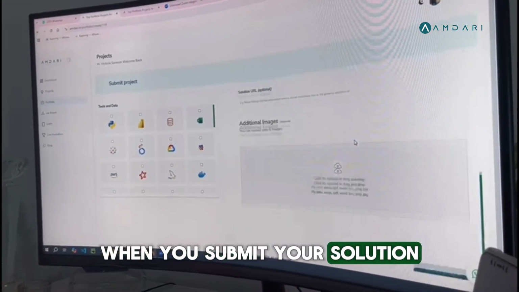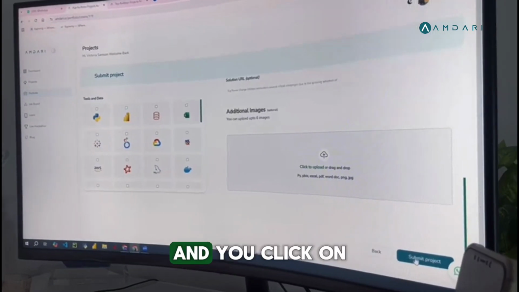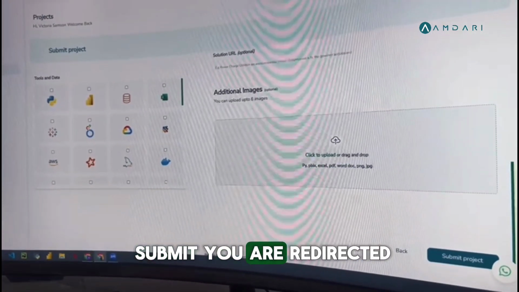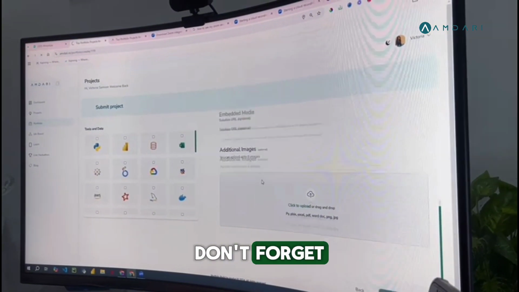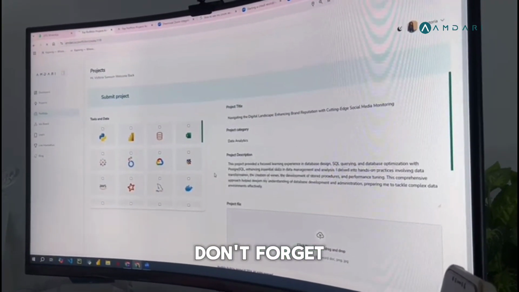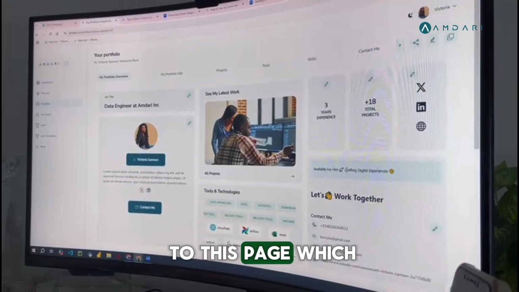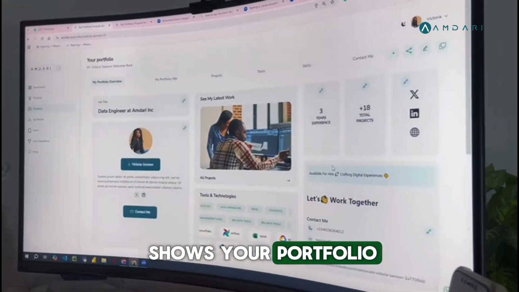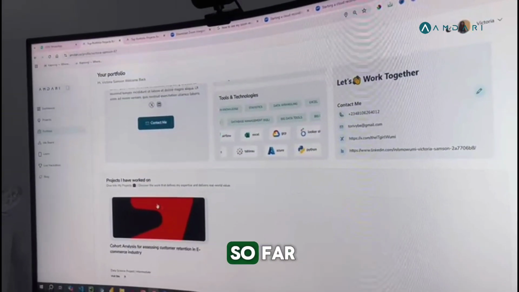Now, the solution you're submitting automatically means you're about to add this project to your portfolio. When you submit your solution after working on a project on Amdari website and you click on submit, you are redirected to your portfolio page. You select your tools, don't forget, you write everything about the project you just worked on, all the tools you worked with, and you're redirected to this page, which shows your portfolio. You can see that this person has worked on just one project so far.